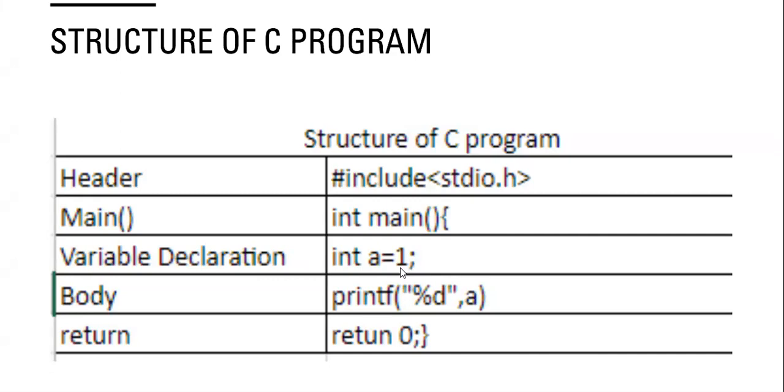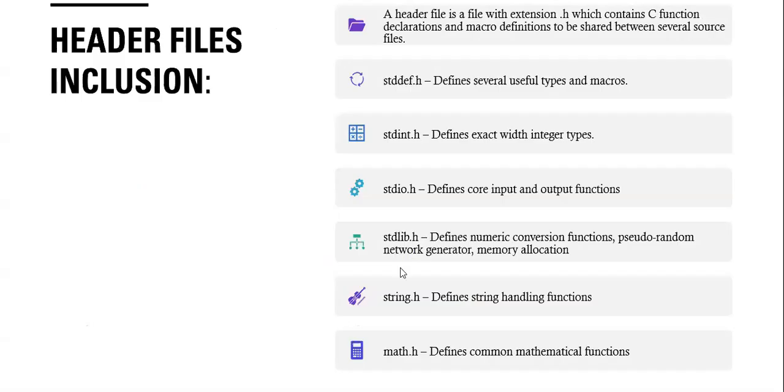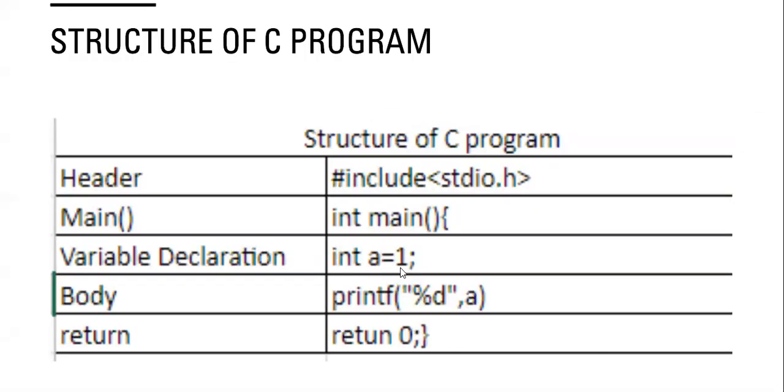And the body: whatever we require, how we need to get the output, that shape we can write in the body part, our own logic and all. And the return statement is the exit of the program. Here we can see header, main, variable declaration, and body, everything will be there, right? We can go through each one.